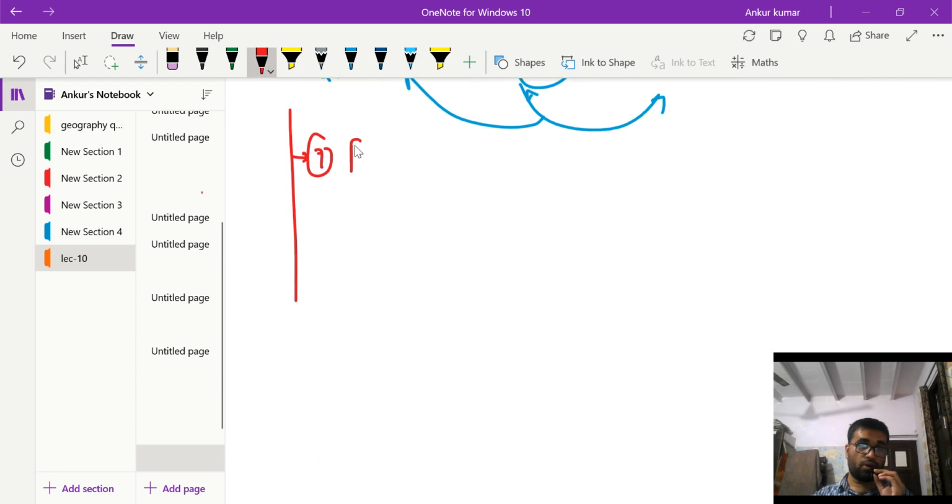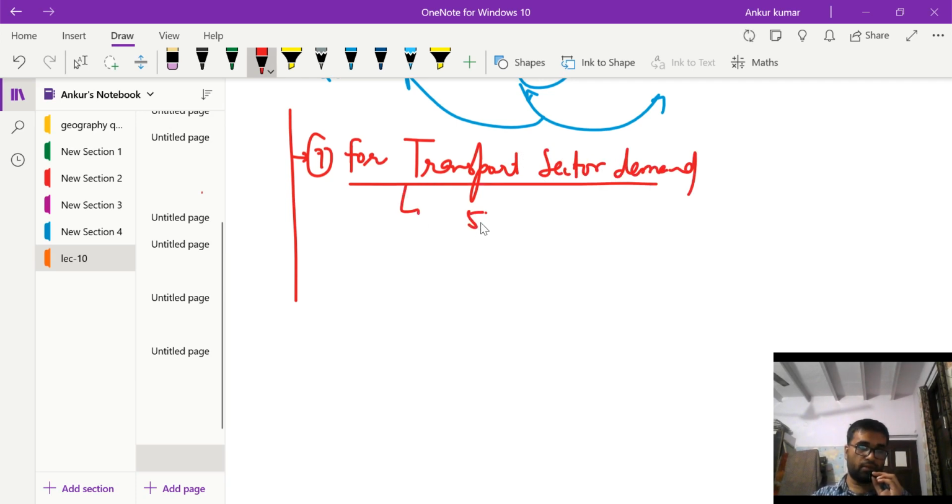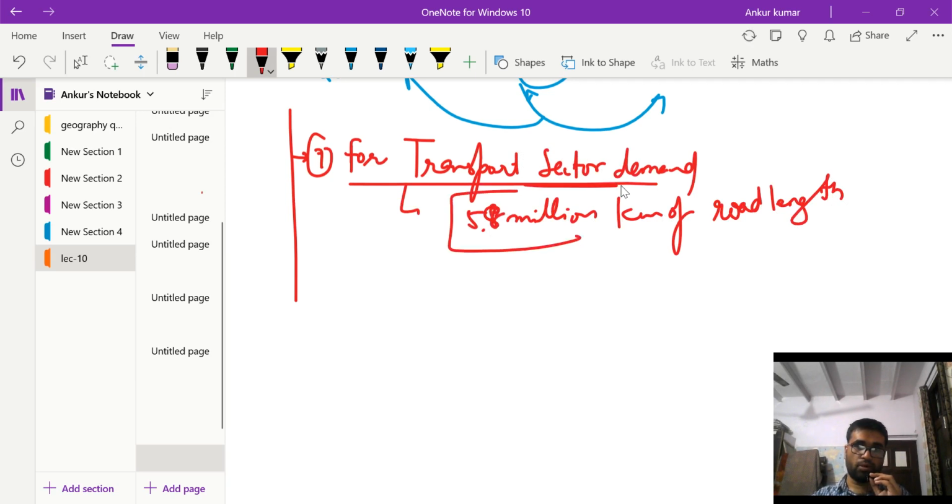Sub part 7, for transportation infrastructure, for transport sector demand. See, India currently has 5.8 million kilometers of road length.